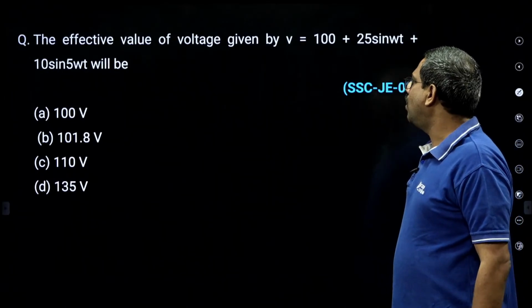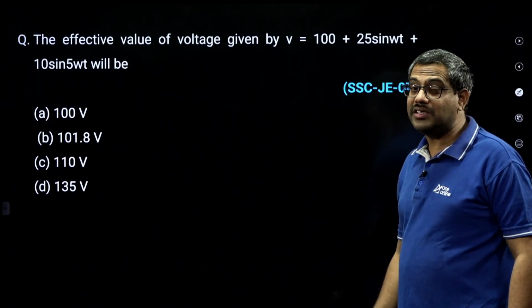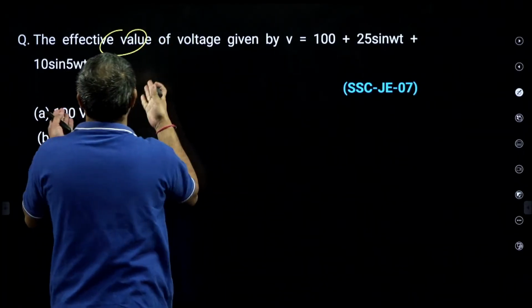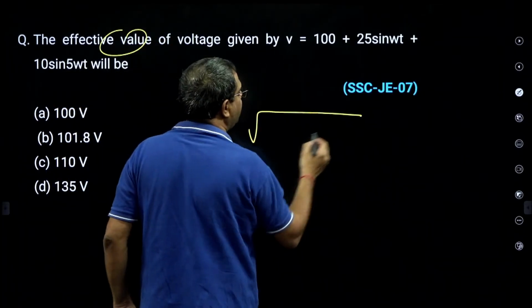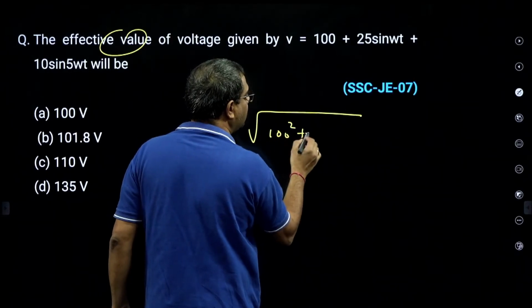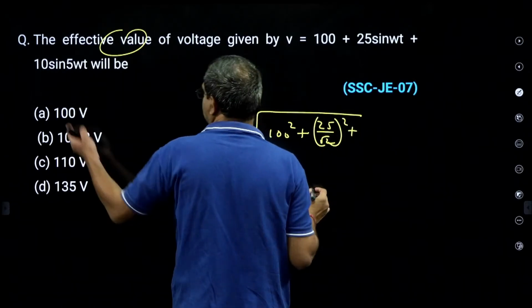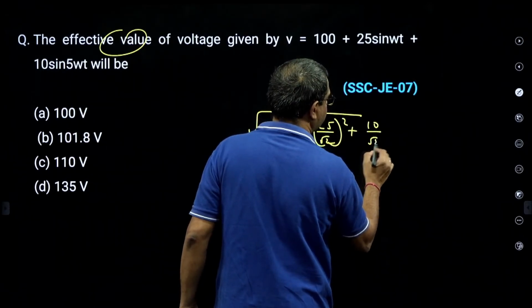Now the effective value of voltage is given by this. Effective value means true value or RMS value. But he gave a function which is like a Fourier series. So the effective value will be: this is the DC component 100 squared, this fundamental 25 by root 2 squared, and again this is 10 by root 2 squared.